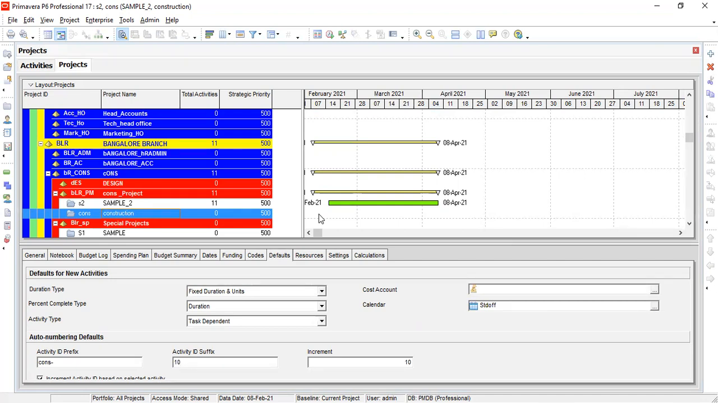And then preparing tender by the QS, quantity surveyor. After that, preparing tender means that activity is included in submitting the tender also. Right. And then after that, client meeting. What is the type of the activity, how to take it? Task dependent or milestone? Client meeting will be task dependent.